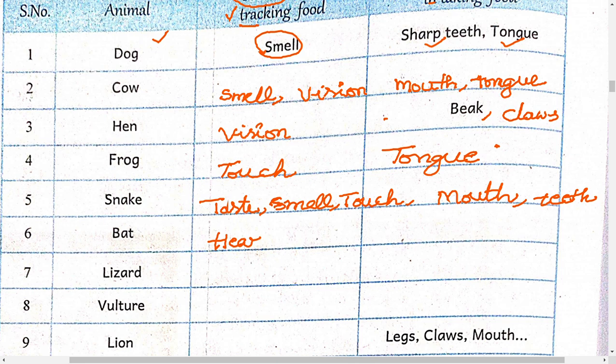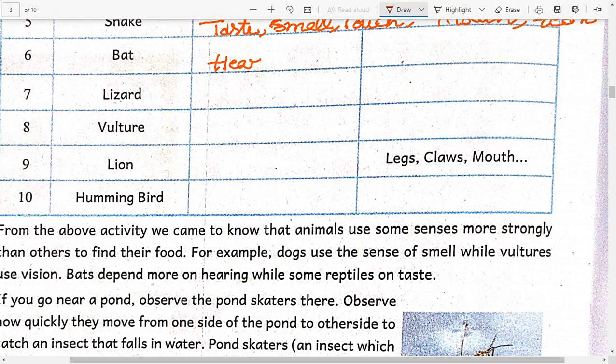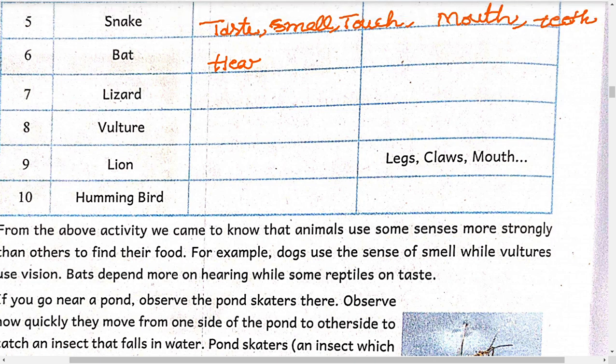Okay, so let us fill the remaining table on your own. So lizard, how will it find food? Vision and hearing. And the parts: mouth and tongue. And vulture? Vision and smell. The parts used: beak and claws. Lion: vision and hearing. Legs, claws, mouth. And hummingbird: smell and taste, and beak.